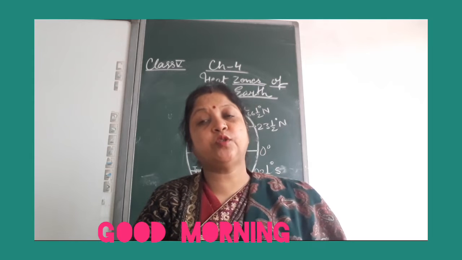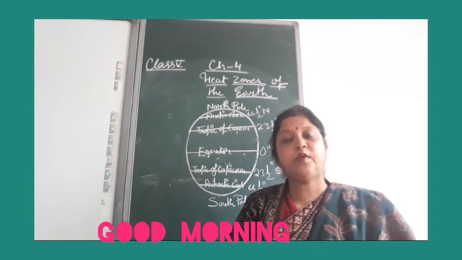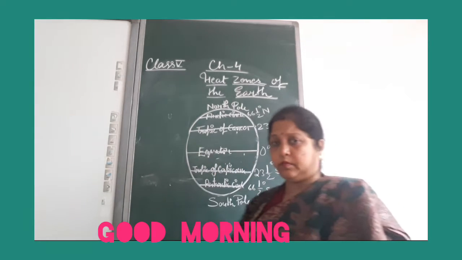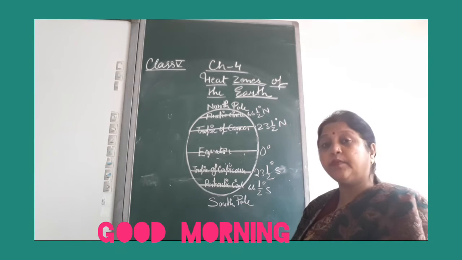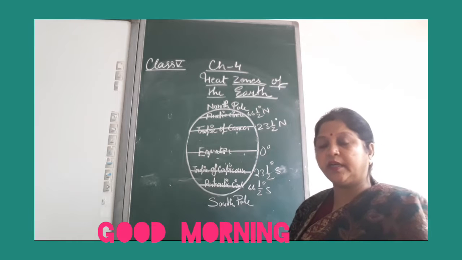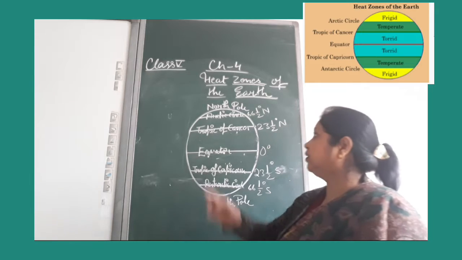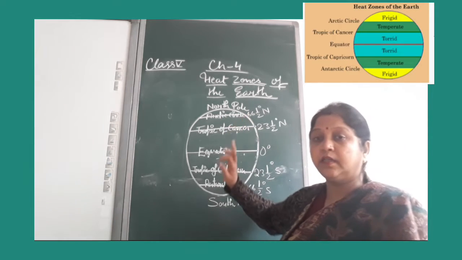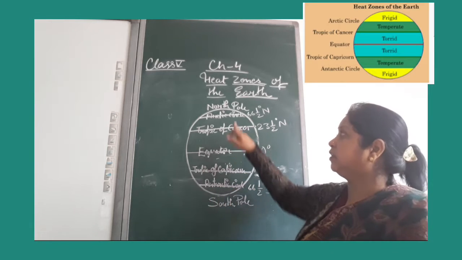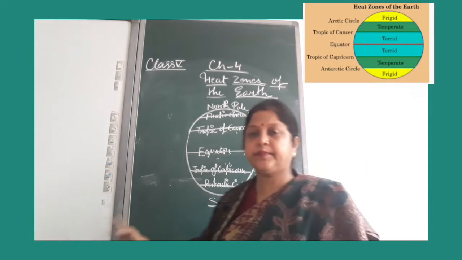Today we are going to learn about chapter 4, Heat Zones of the Earth. Before starting the chapter, I want to ask some questions. Name some important latitudes. Equator, very good. Tropic of Cancer, Arctic Circle, Tropic of Capricorn and Antarctic Circle. This is the North Pole and this is the South Pole. Understand? Let's start.